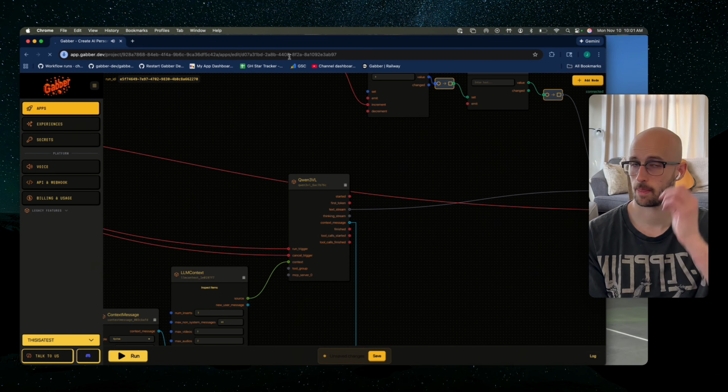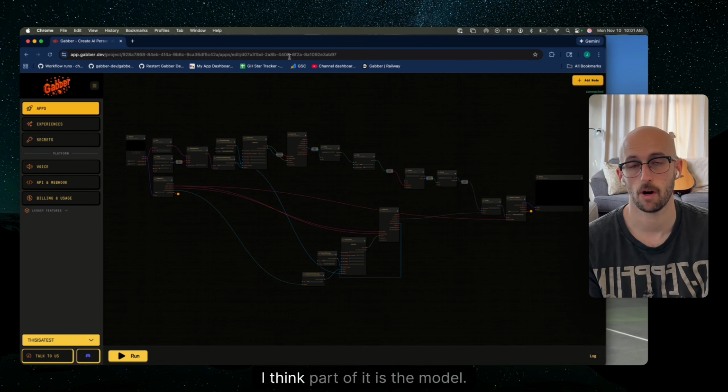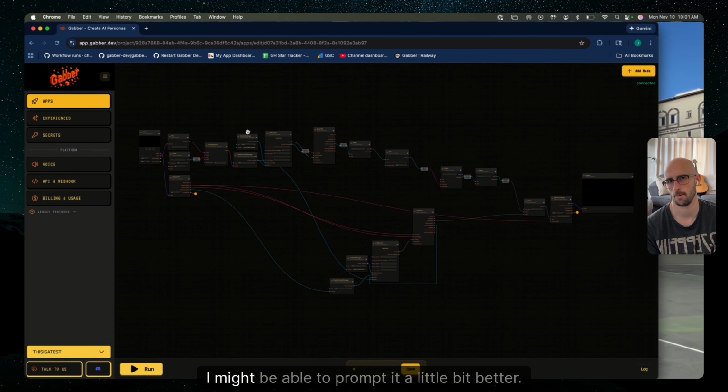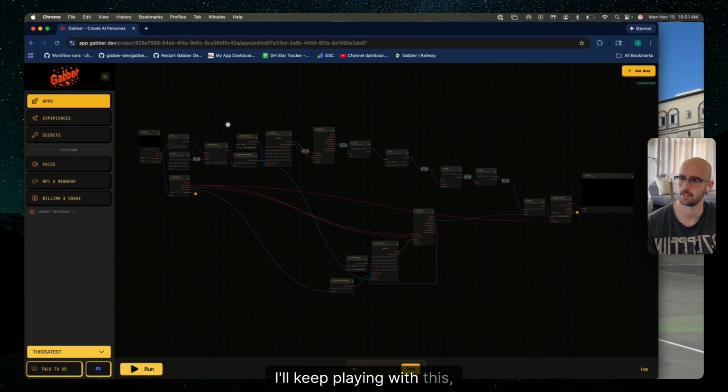All right, well, this definitely needs some tuning. I think part of it is the model. I might be able to prompt it a little bit better. I'll keep playing with this.